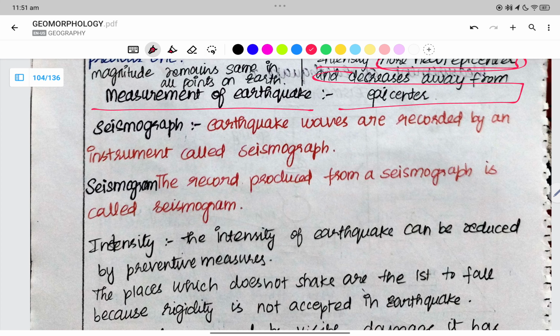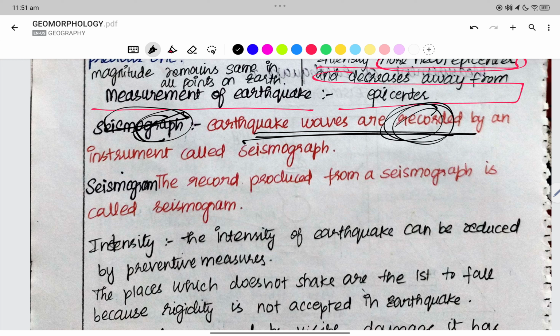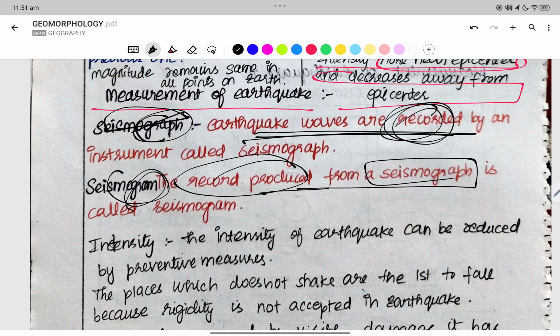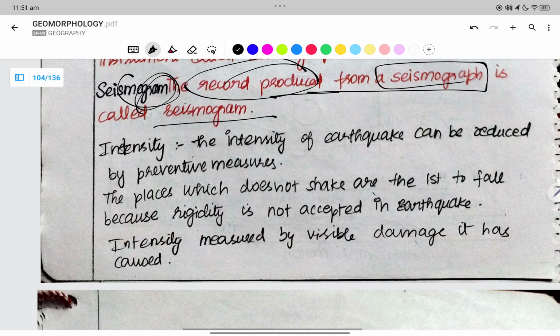Now, measurement of the earthquake. We have the seismograph, which is used to measure the earthquake waves recorded. The record produced from a seismograph is what we call a gram.